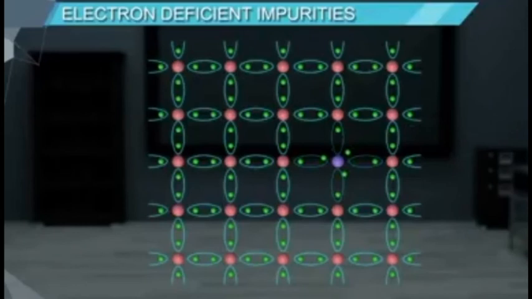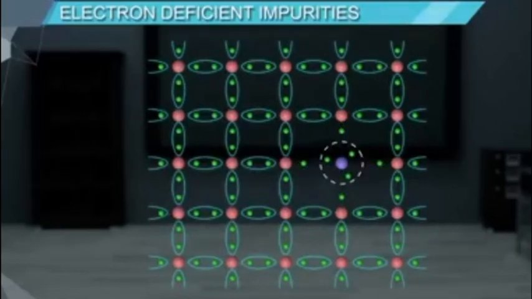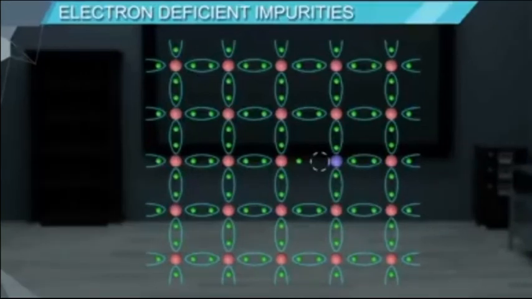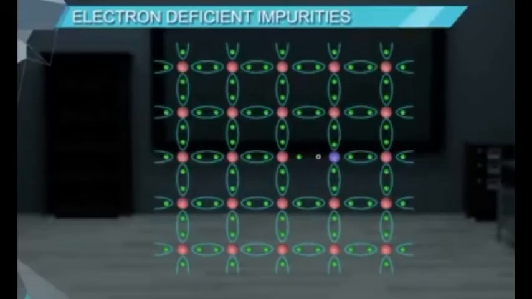It has only 3 valence electrons. Therefore, it can form only 3 covalent bonds with neighboring silicon atoms, and therefore one of the electrons of the neighboring silicon remains unpaired and one electron vacancy, known as a hole, is created.